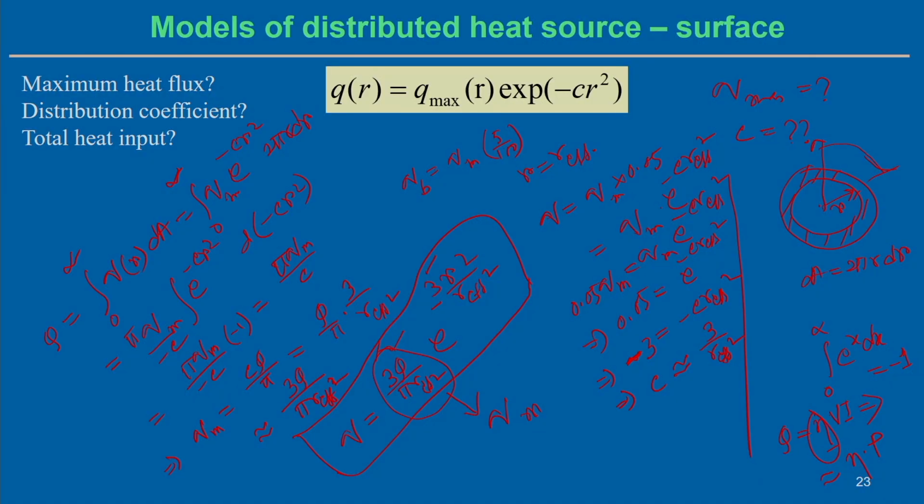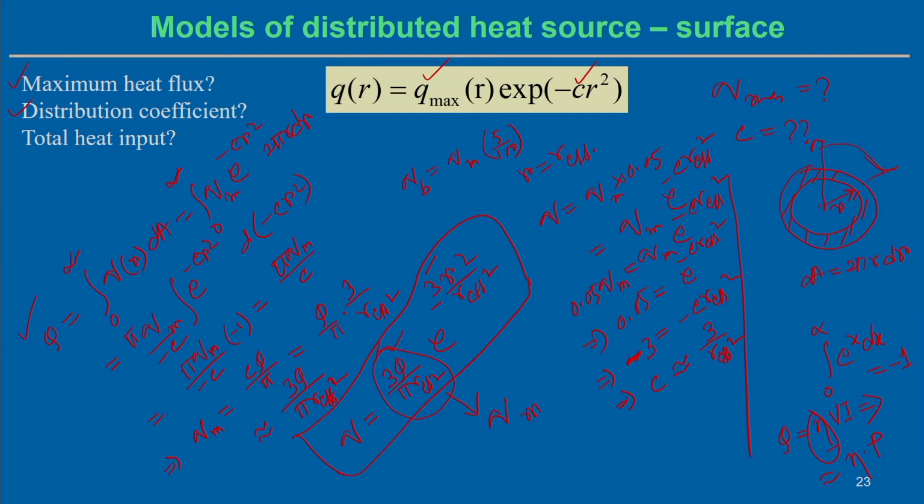But in these cases, first we have to find out the value of the maximum heat flux that we can estimate. Second, what is the value of the distribution coefficient, that means C in this case, and the maximum heat flux in this case, and then the total heat input. Total heat input we can show through the integration of the heat flux over the surface.